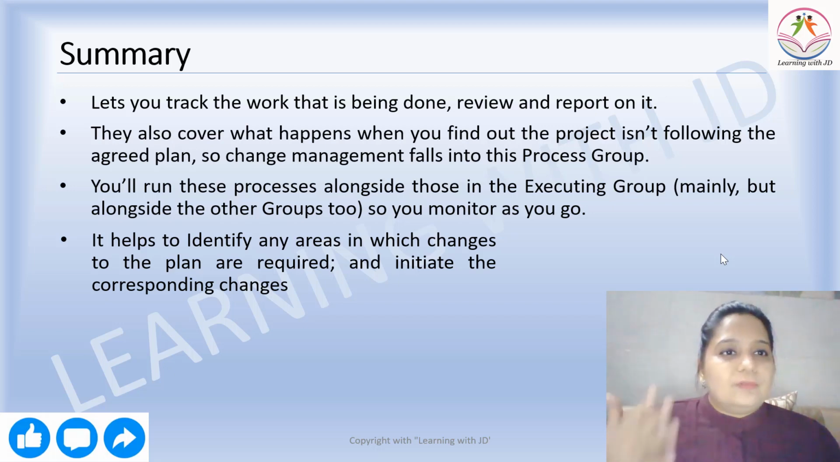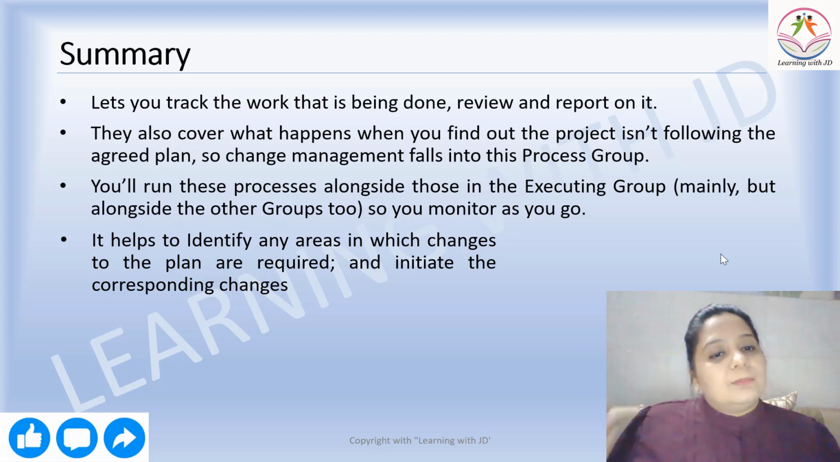So you need to understand all the four things. It helps you track, review and report. It covers what happens when you find out the project isn't following the agreed plan. So you run this process along with the executing process group so that you can make changes as you go, and it helps you identify any area in the project management plan that needs changes, and you can initiate the corresponding changes accordingly.